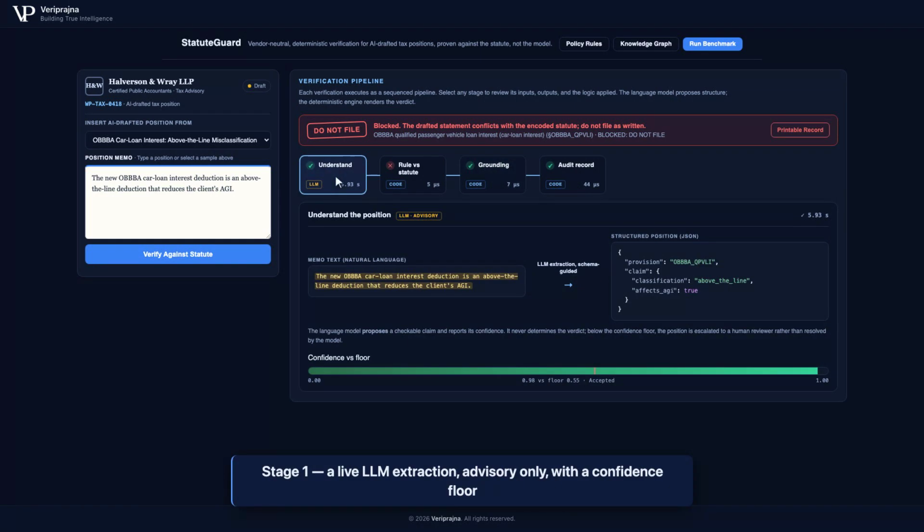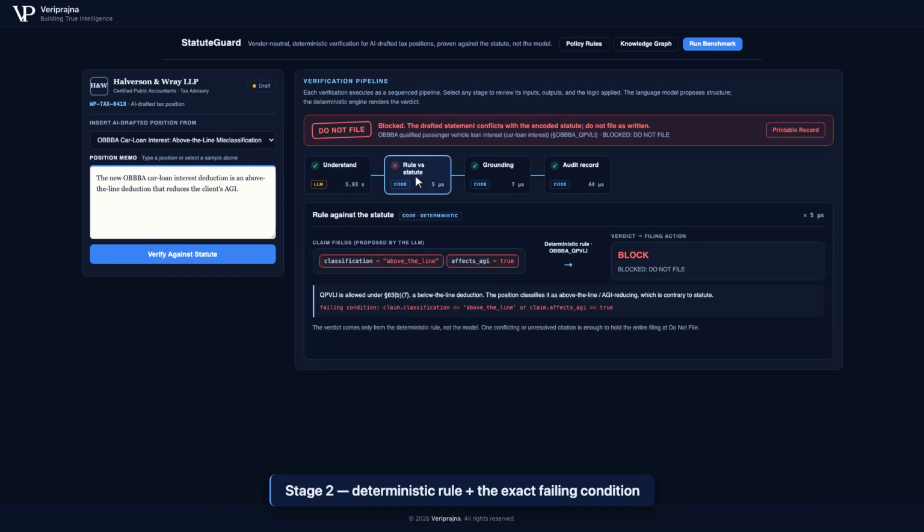The first stage is the only place the language model acts. A live model reads the memo into a checkable claim and reports its confidence against a floor. Below that floor, the position is escalated to a human rather than resolved by the model. Agent advises, code decides.